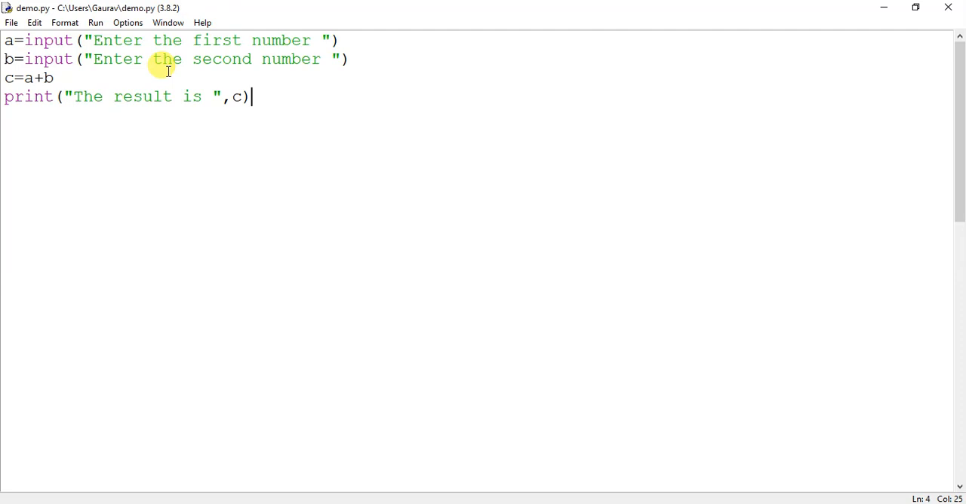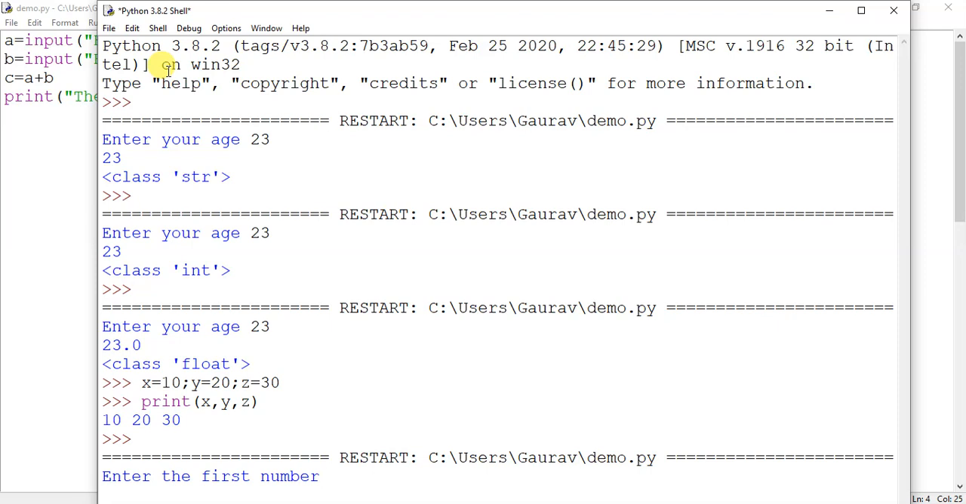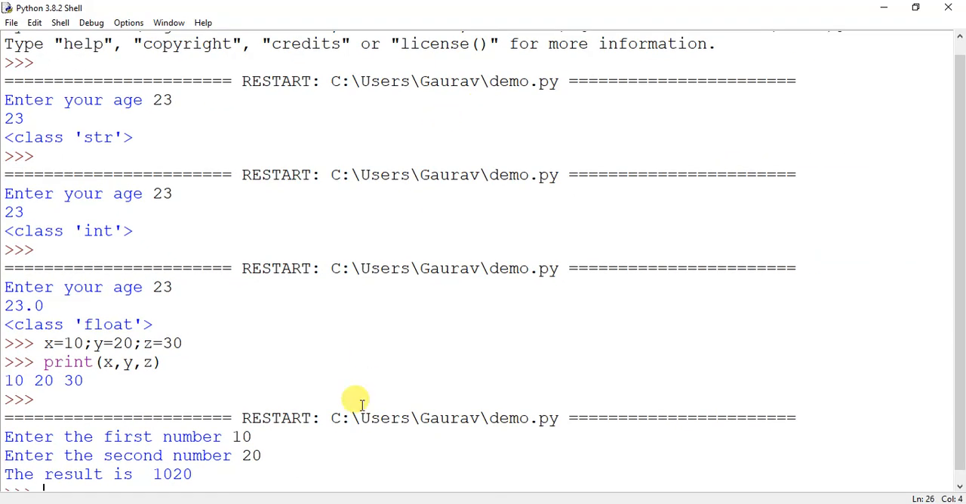I will save it using Ctrl S and I will run it. It will ask me for the first number, it will ask me for the second number, and then you can see the result here. The result says 1020, because why is the result like this? Can you tell me the answer? I think many of you have understood the reason, that 10 and 20 have been taken as strings. That's why the strings have been added.